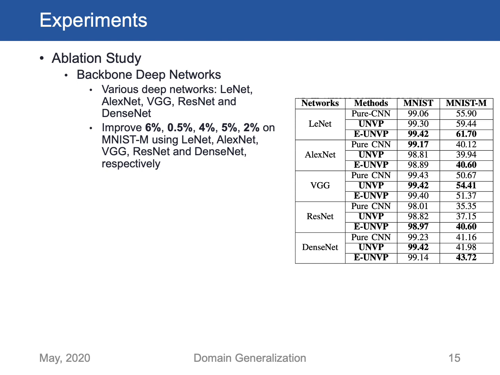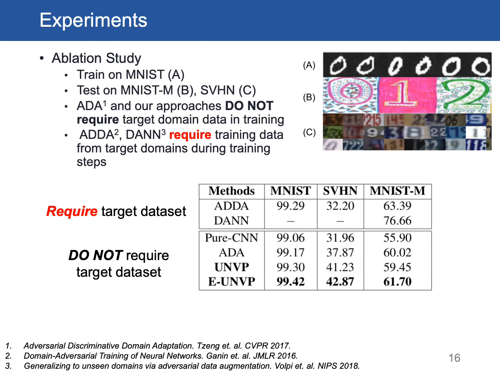As mentioned above, our methods can be easily integrated with various CNN networks. We evaluate the robustness and the consistent improvements of the proposed UNVP and extended UNVP with common deep networks. Intensive experiments have shown the performance of our methods has been significantly improved. We also compare our methods with other methods, specifically ADA, DAN, and other methods. We use MNIST as a source training dataset, and MNIST-M and SVHN as target testing datasets. The results have shown that our methods outperform other methods and achieve state-of-the-art results.